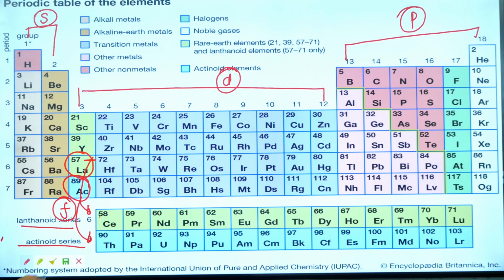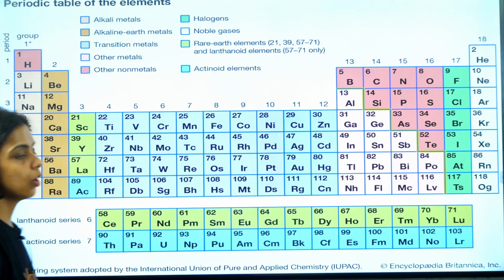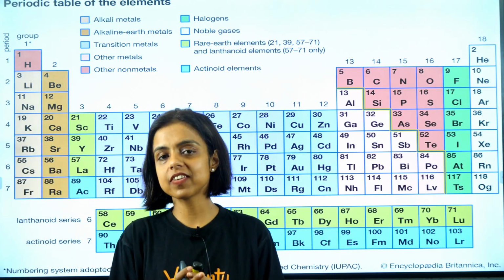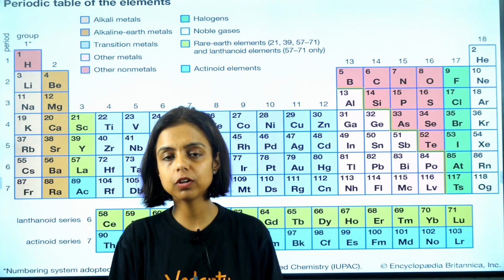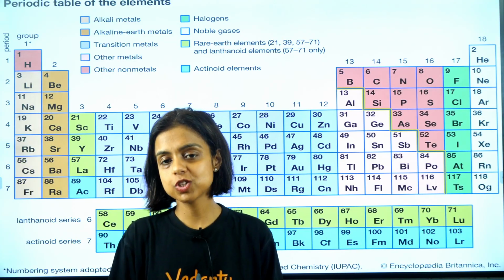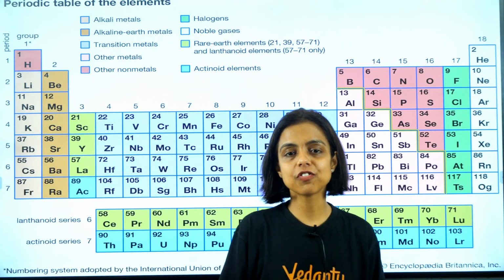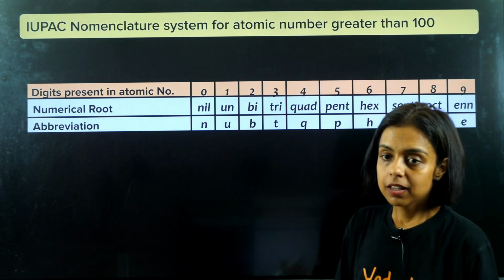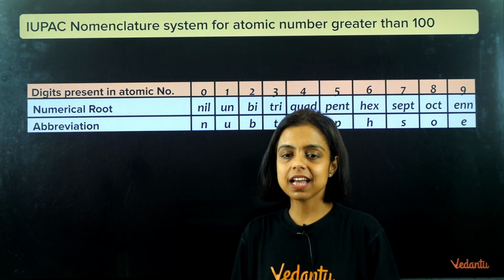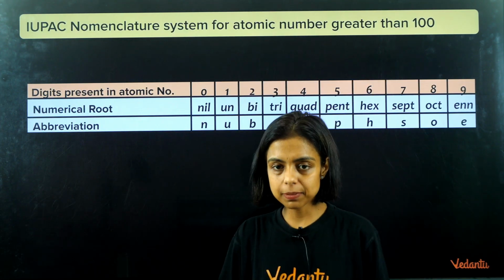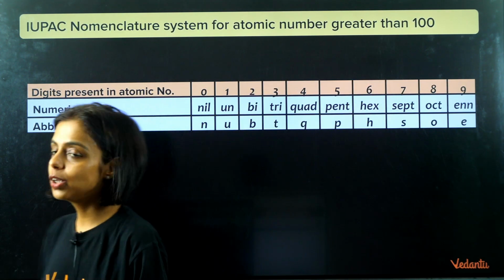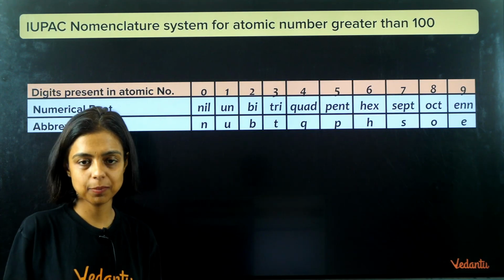In the next session, Henry Moseley, on the basis of his X-ray diffraction experiment, came up with this beautiful modern periodic table, which is the base of the arrangement of elements, guys, right? Yes. So in the next class, I'll start with the modern periodic table and then we'll move ahead. But before ending the session, let me quickly tell you a very small interesting thing, right?